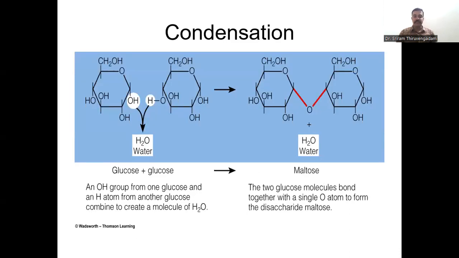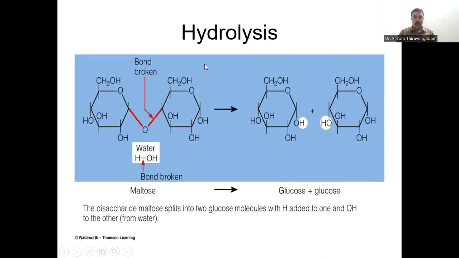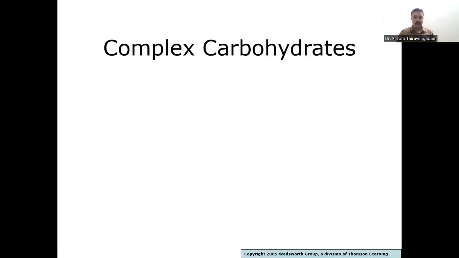This is the reaction, and I don't want to give much importance to the structure, but for your information, this is how the glycosidic linkage is formed with a simple removal of water. Say for example, this is glucose and glucose. That results in the formation of maltose. This reaction we call a condensation reaction. And there is also a hydrolysis reaction that involves the addition of water, and that splits maltose again into two monosaccharides, glucose and glucose.